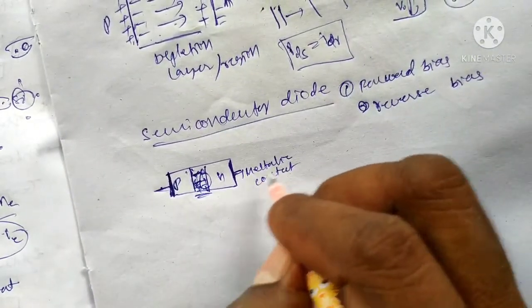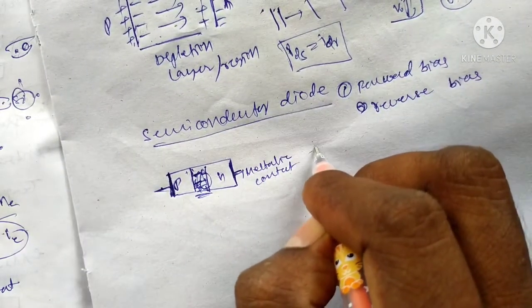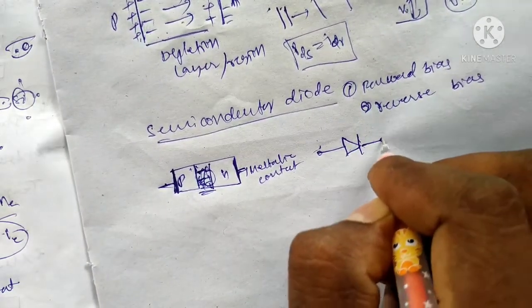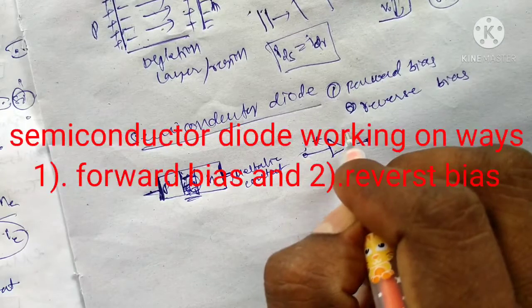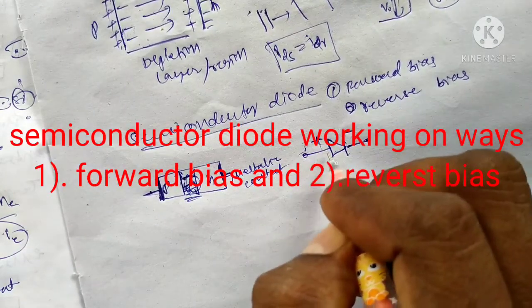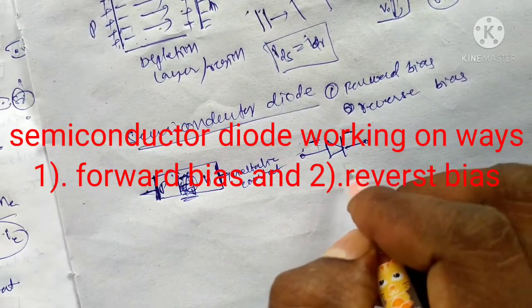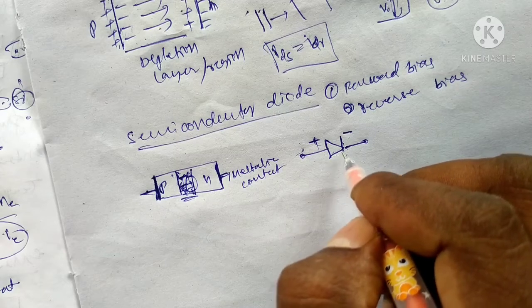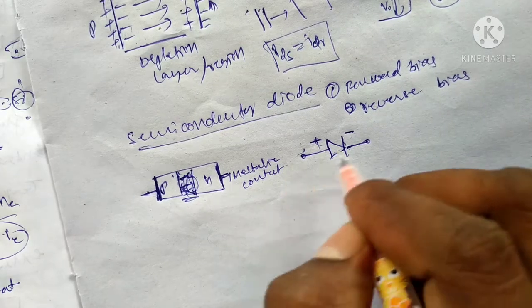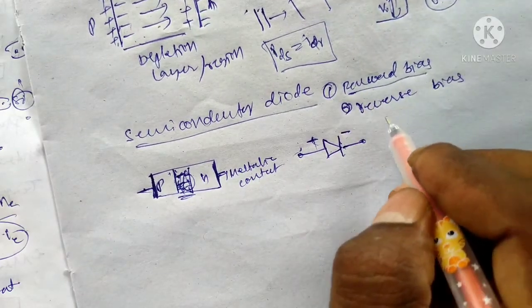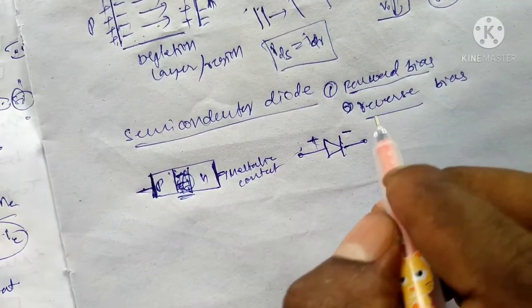The significance of the symbol of the p-n junction diode is as you see here. In this diode symbol, there is a positive terminal and a negative terminal of the diode. This is the significance of the semiconductor diode. It works in two ways: one is forward bias, and the other is reverse bias.